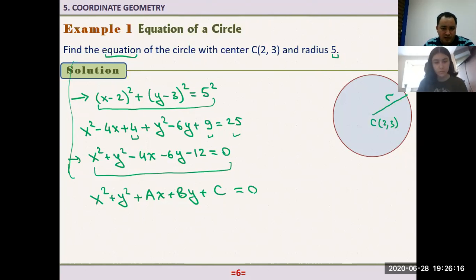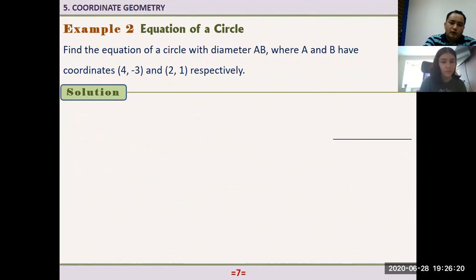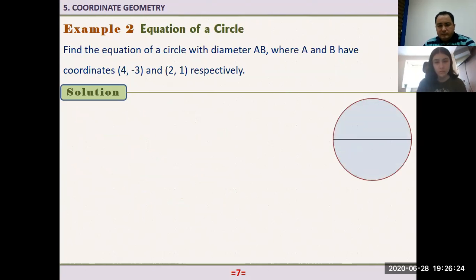Is it clear? Did you understand this solution? Yeah. All right. Now let's say a little bit more challenging, not challenging, but a bit different question. Can you read the problem? Find the equation of a circle with diameter AB where A and B have coordinates (4, -3) and (2, 1) respectively.